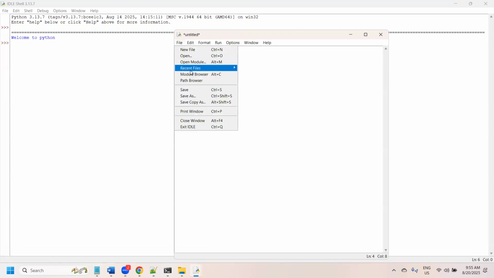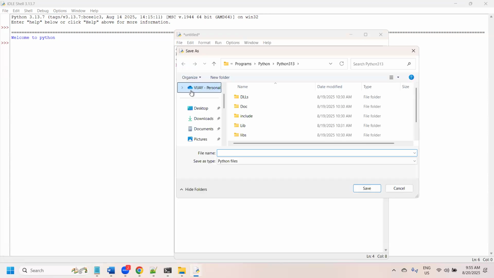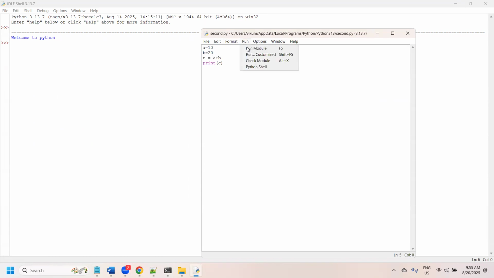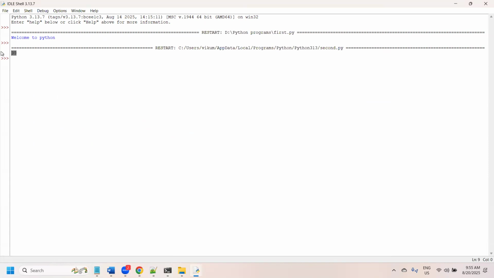File, save. If you save this program, Python is located at this location. This is the location where Python is located. So we save it here as second, just second. Automatically this location is used. Now run this module, and we are going to get the output.